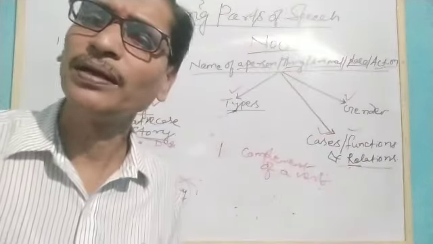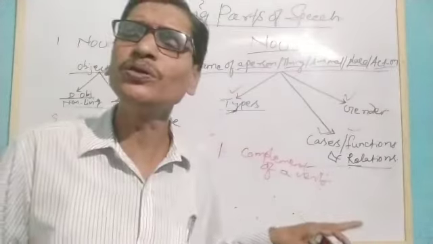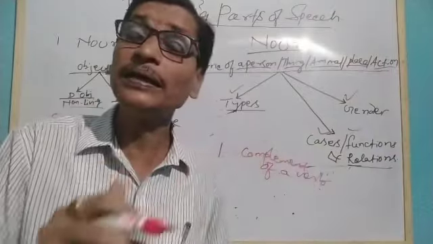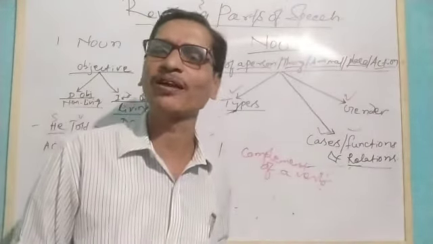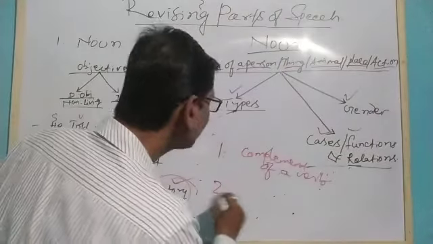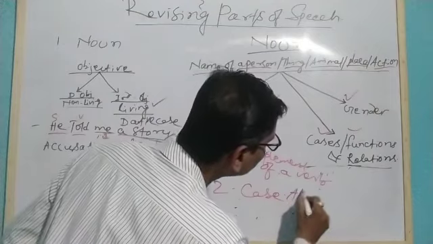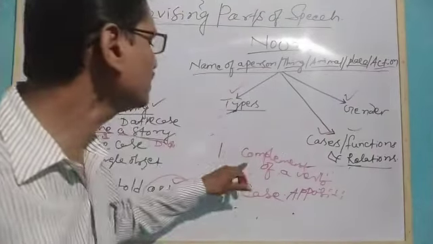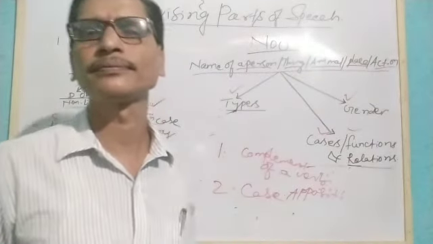Complement of a verb. It functions as a complement of a verb, because a complement means that without that word the sentence is incomplete, and that verb can be anything that we discuss. It's a linking verb. Okay. So similarly, it can function in case apposition. Case apposition means you see, Rama told.